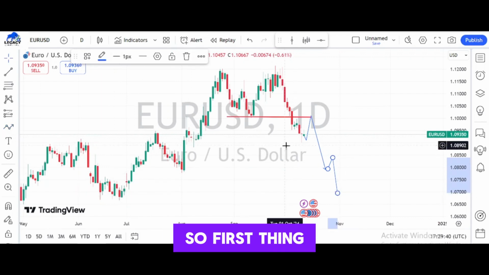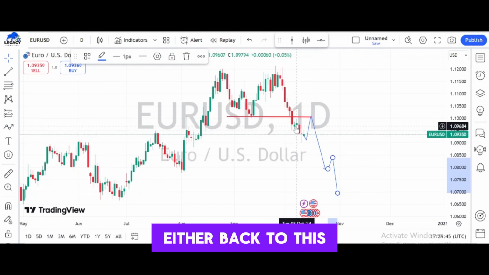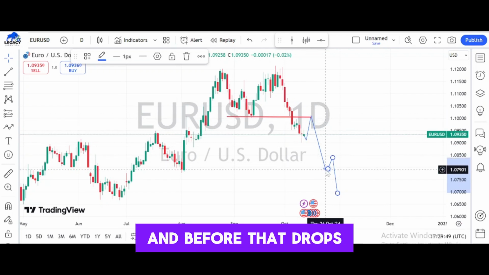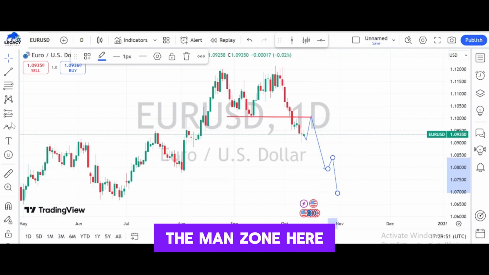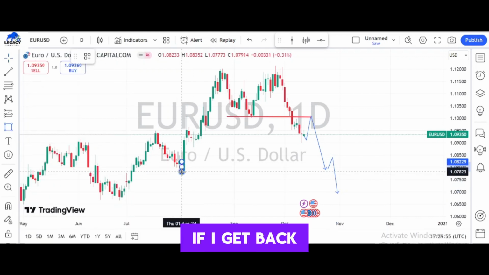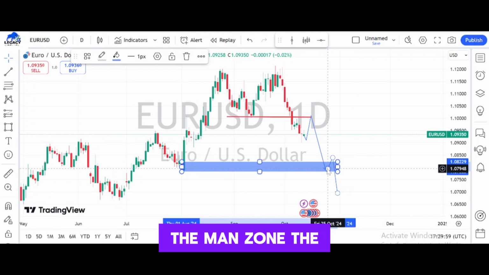So first thing, we are expecting to see a retracement in the market, either back to this base or to the level of this neckline, then it further drops down to this demand zone here. That is our first expectation of the market. Either it gets back to this demand zone, but what is sure is that the market will get to this demand zone. When the market gets to this demand zone, what are we expecting?